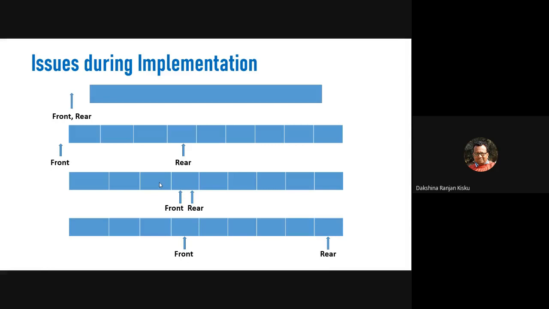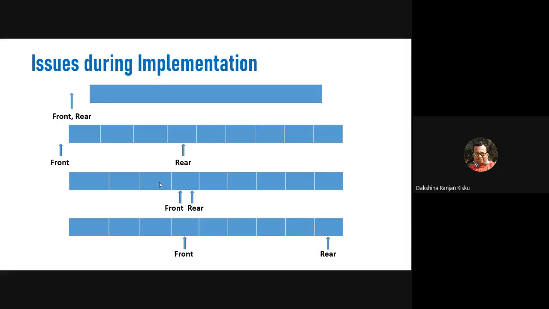Now suppose we have some situation where one element in the queue is pointed to by both front and rear. That means both front and rear point to a common element. So here we can see the fourth element is pointed to by both front and rear. After this point, some positions are still available, and after deletion of the first three elements, the first three positions will be found to be empty.